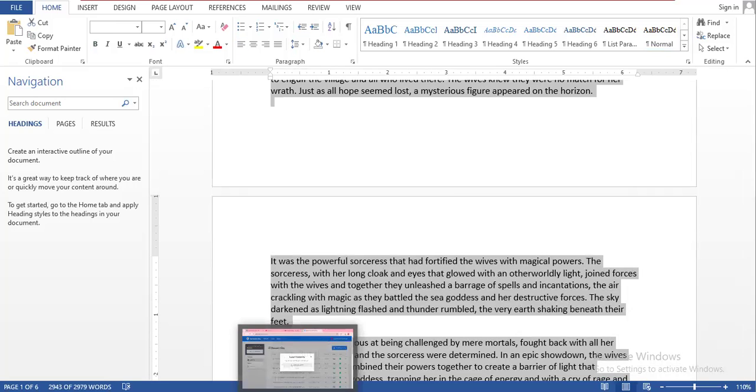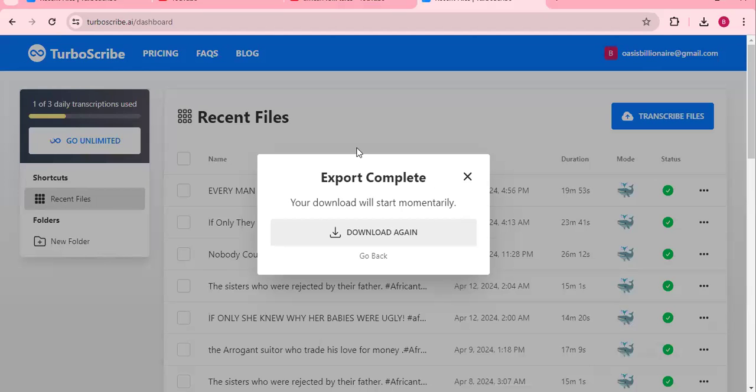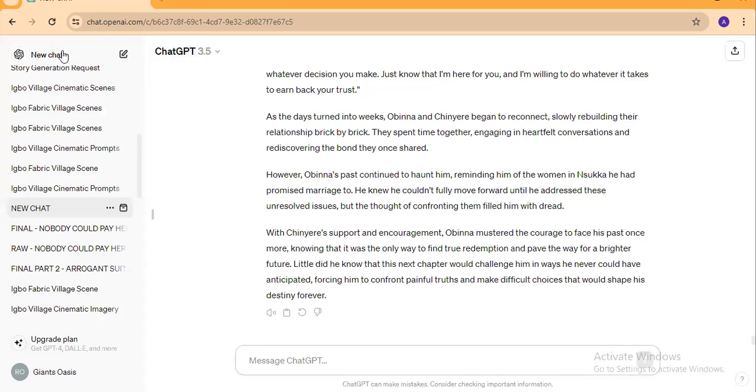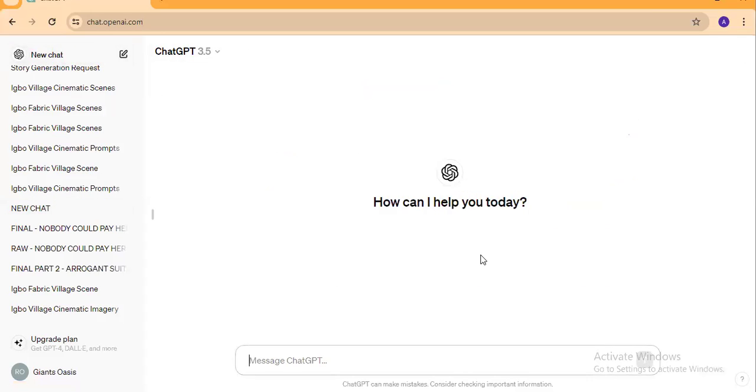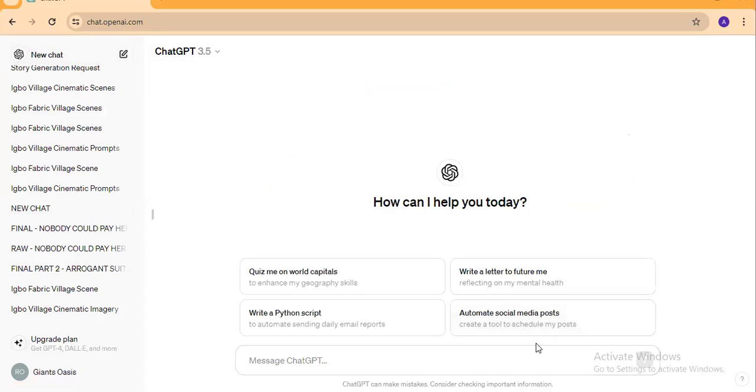Okay, so we go back to our ChatGPT. Right here, this is our ChatGPT. The first thing you've got to do is click on new chat. On this ChatGPT, we are going to utilize this transcribed script to instruct ChatGPT to give us our own unique version.